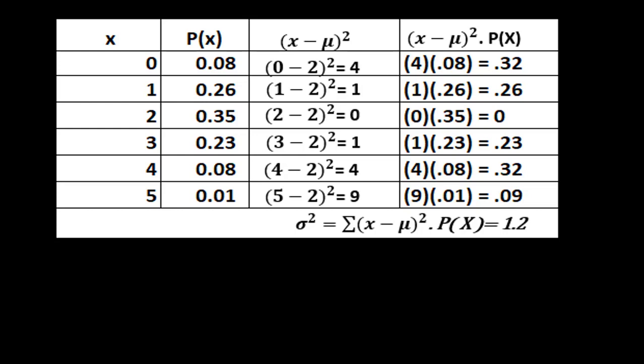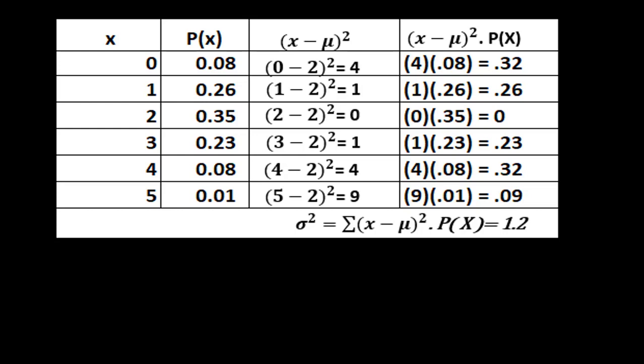We have already calculated that the value of mu is 2. So putting x as 0 and mu as 2 in (x minus mu) whole square, we get the value of 4. If we multiply this with the probability, 4 multiplied by 0.08 gives us the value of 0.32.